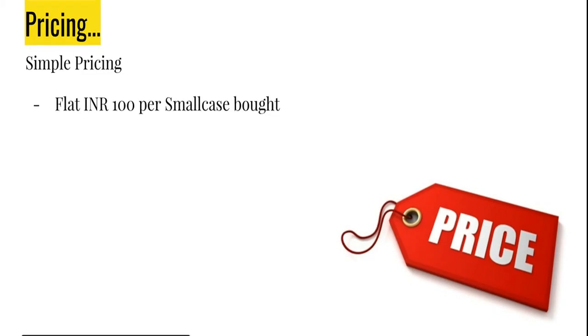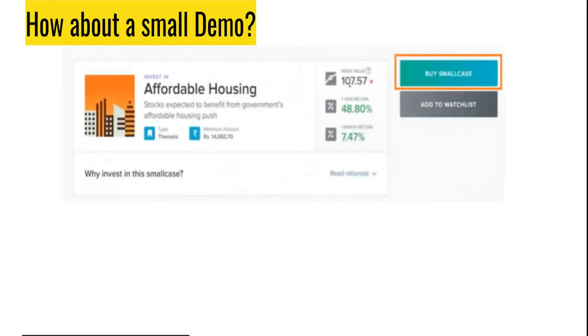Let's do a small demo to understand how exactly the whole process of buying a smallcase works. For example, if you are interested in one particular smallcase, let's say affordable housing, you need to pay, first of all, a minimum amount of 14,063.70 rupees, and then obviously there are the kind of returns listed down here.